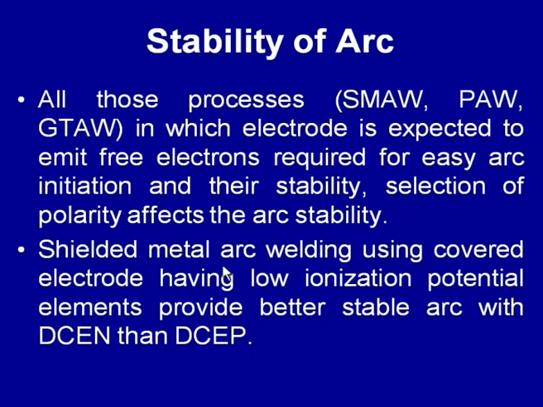So, in these cases, it is invariably desired that the electrodes are connected to the negative terminal of the power supply, so that the electrons can be released easily and the arc can be initiated and stabilized easily. So, instead of DCEP, DCEN is normally used in those situations where the electrode is expected to emit the free electrons required for easy arc initiation and stability.